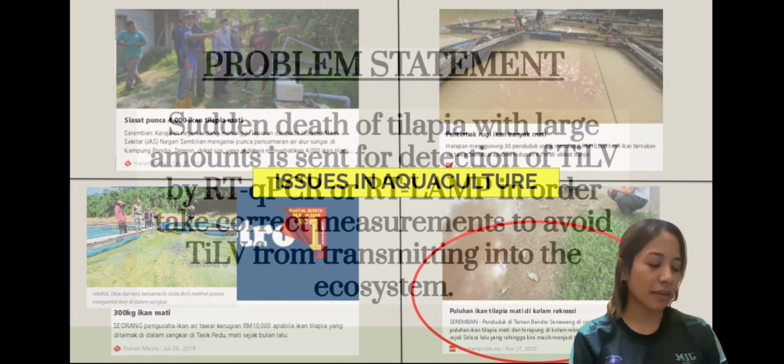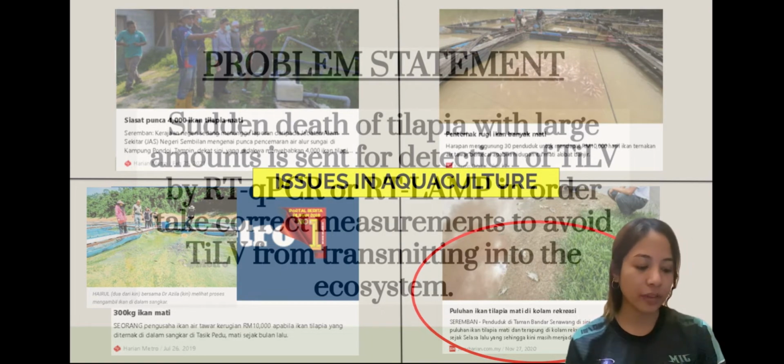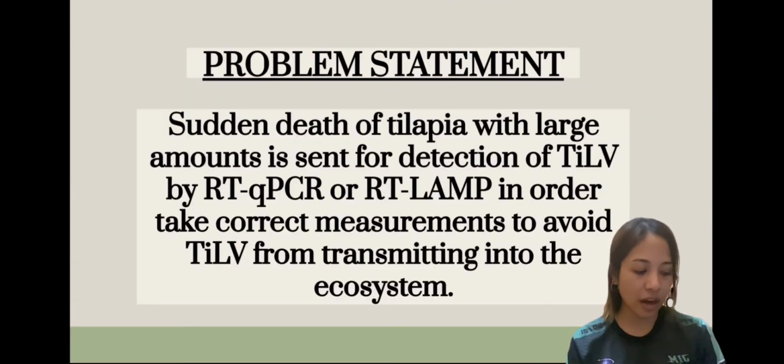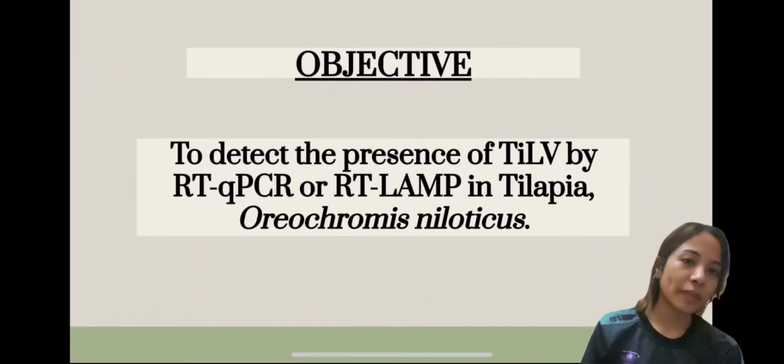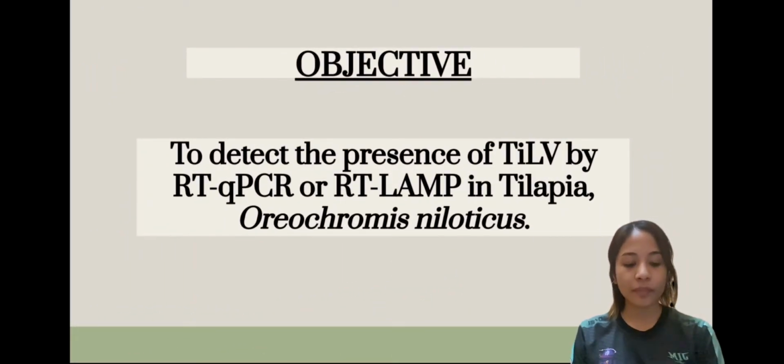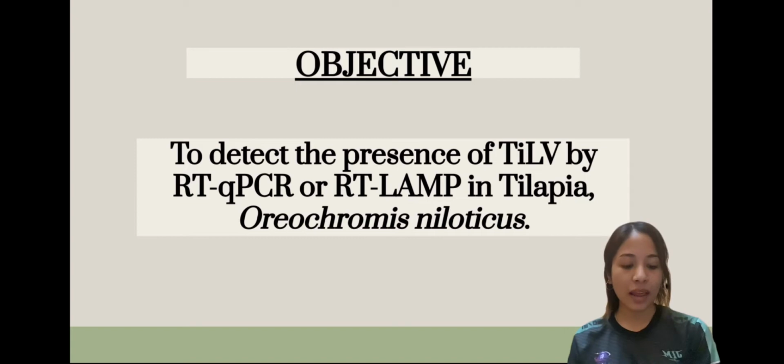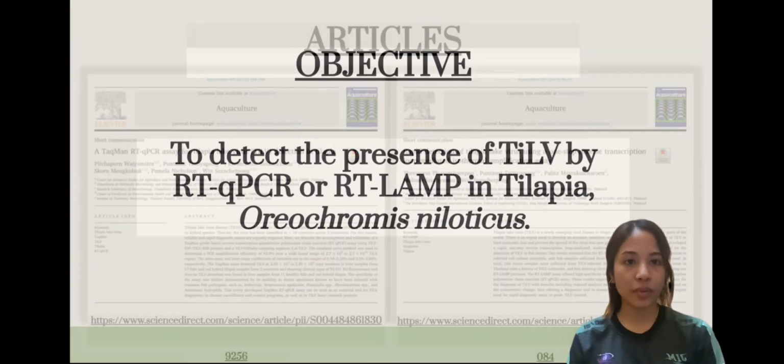So my problem statement is sudden death of tilapia in large amounts is sent for detection of TiLV by RT-qPCR or RT-LAMP in order to take correct measures to avoid TiLV from transmitting into the ecosystem. So my objective is to detect the presence of TiLV by RT-qPCR or RT-LAMP in Oreochromis niloticus.